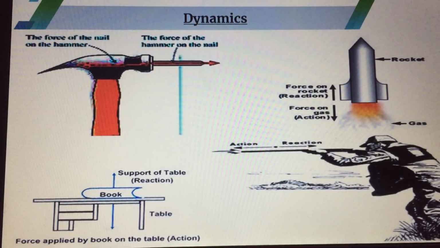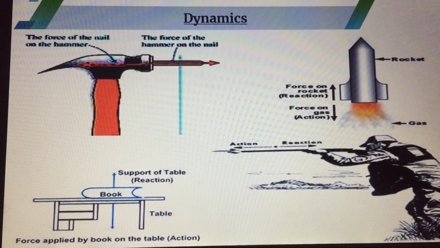In the first example, when you apply the force of a hammer on a nail, in the first picture, the hammer applies a force on the nail, so the nail will apply the same reactive force on the hammer.